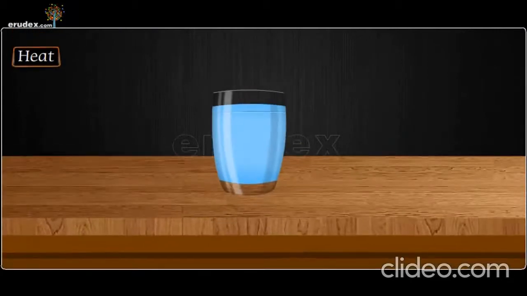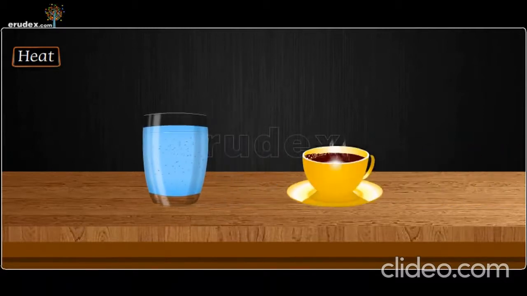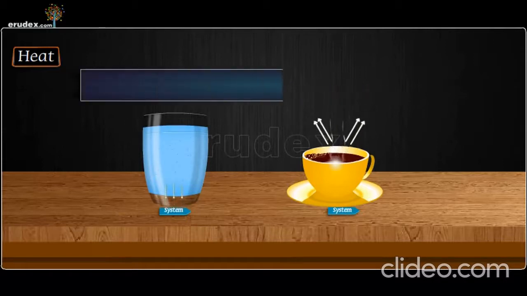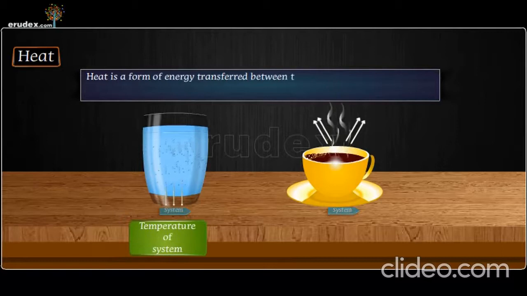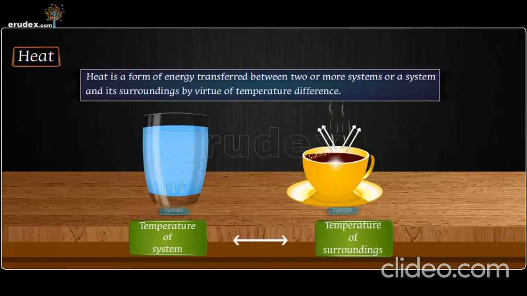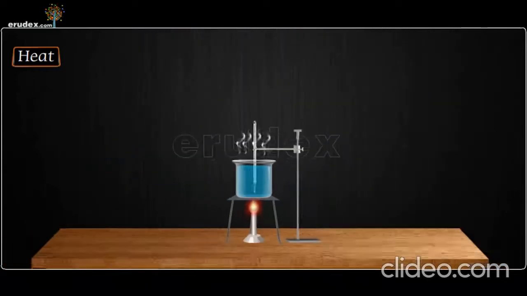Heat. We know that a glass of ice-cold water left on the table warms up, and a cup of hot tea left on the table cools down. That is, the temperature of the body and its surroundings are different. Heat transfer takes place between the system and surroundings. Heat is a form of energy transferred between two or more systems or a system and its surroundings by virtue of temperature difference. When a body is heated, its temperature rises.